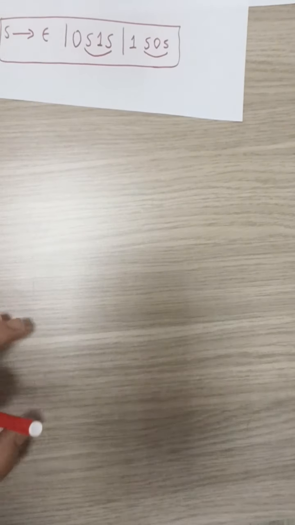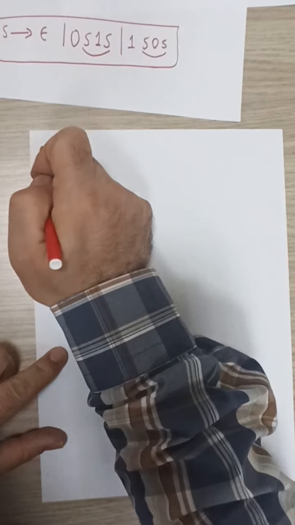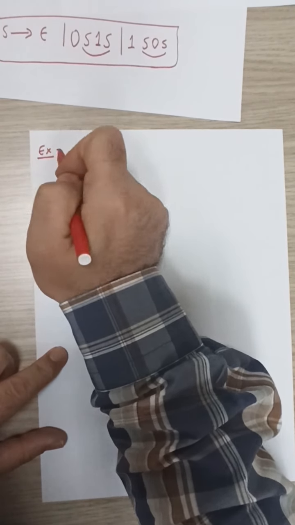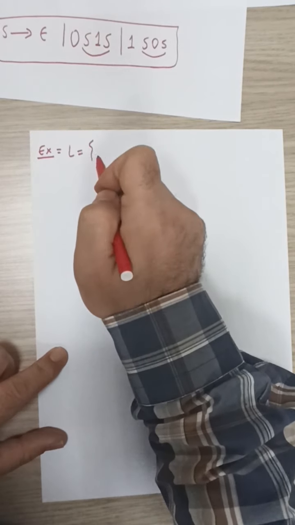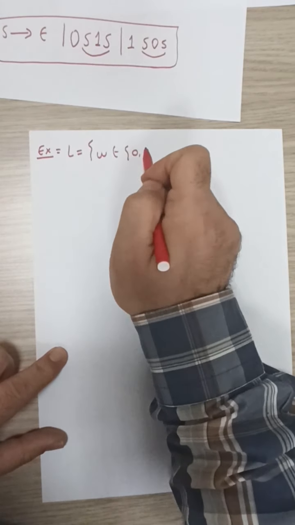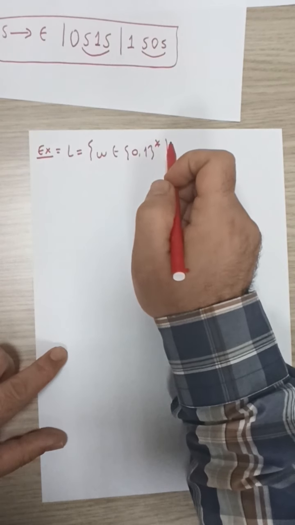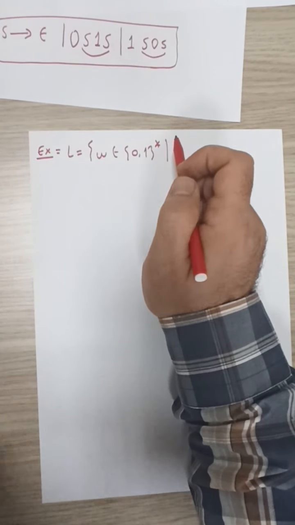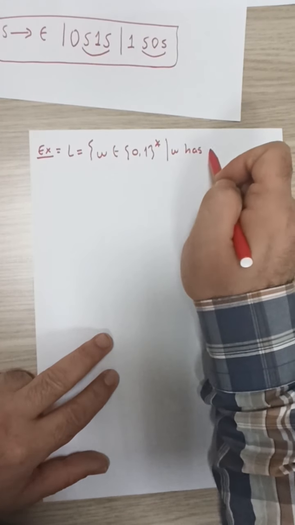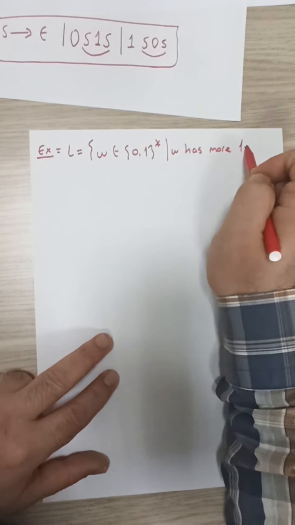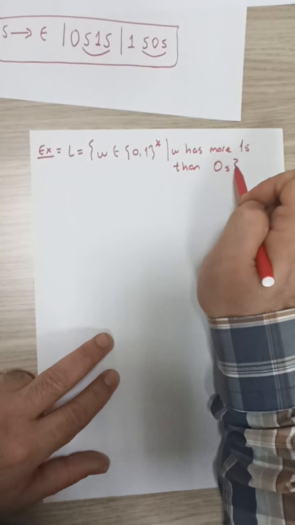Let's consider one last example that is going to be very similar in terms of its definition. Again, W in {0,1} star, such that this time, let's say we want strings that contain more ones than zeros. W has more ones than zeros.